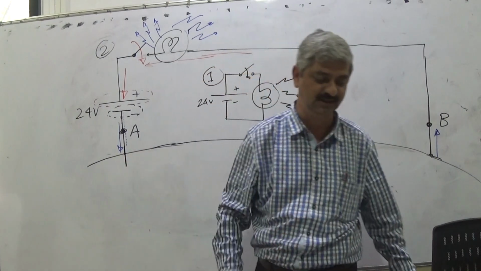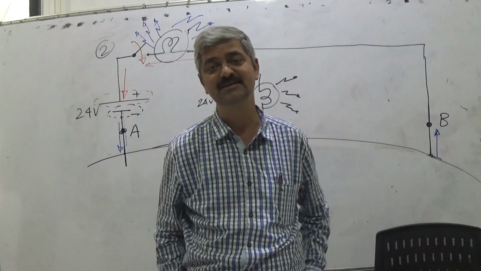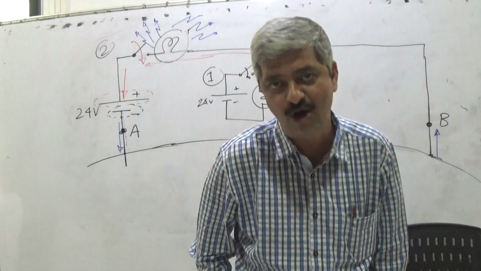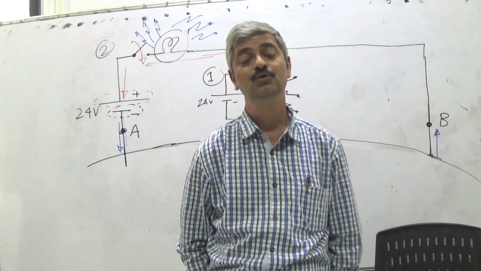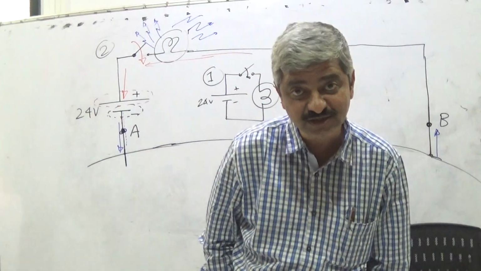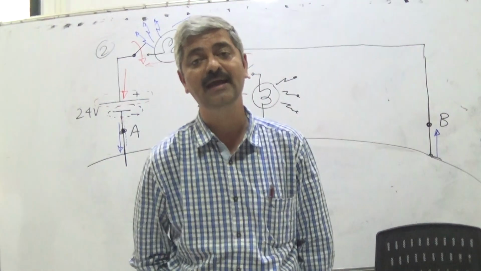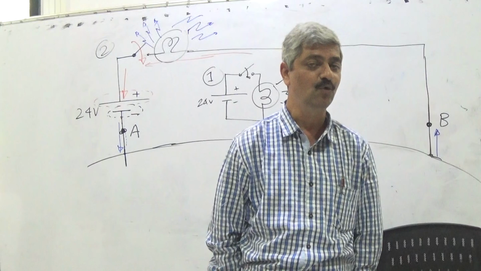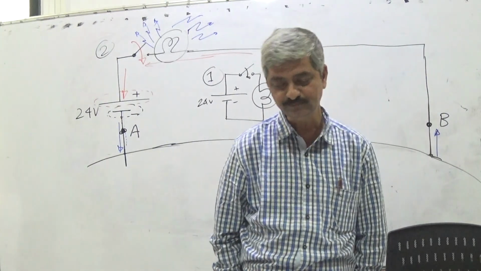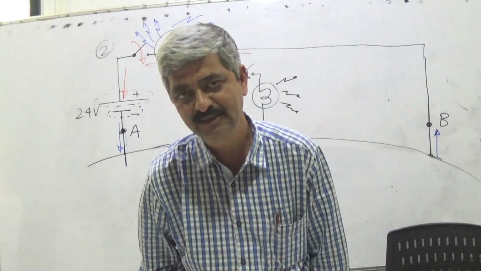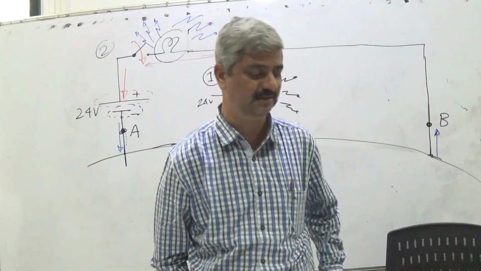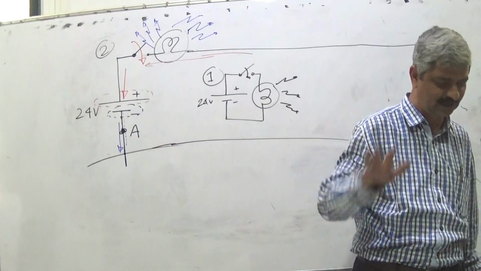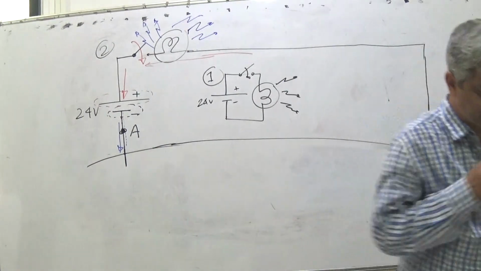What is potential? Potential is either affinity or opposition towards welcoming a unit positive charge. Listen very carefully. What is potential? Potential is some phenomenon, its unit is voltage and all that, but that is not important right now. Right now what is important is understanding.